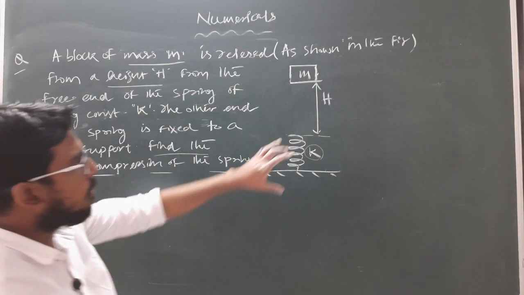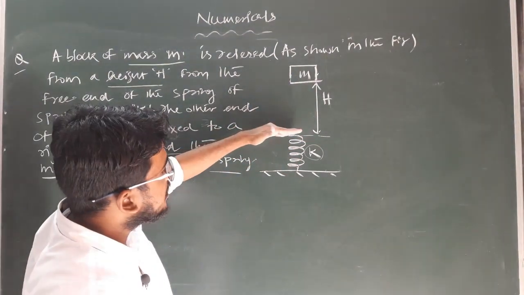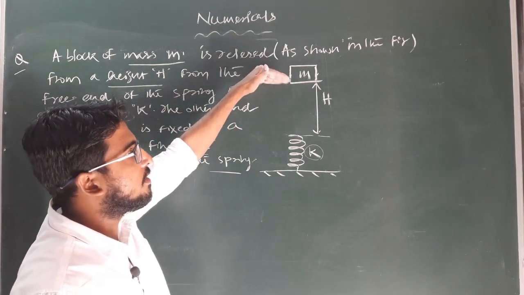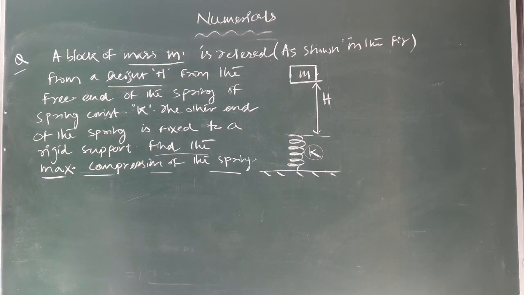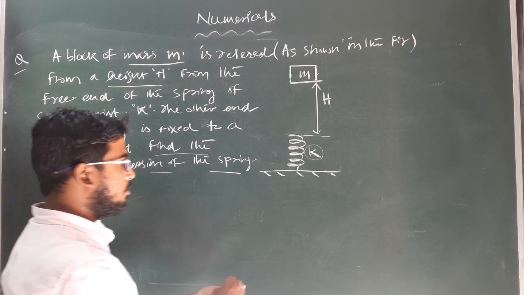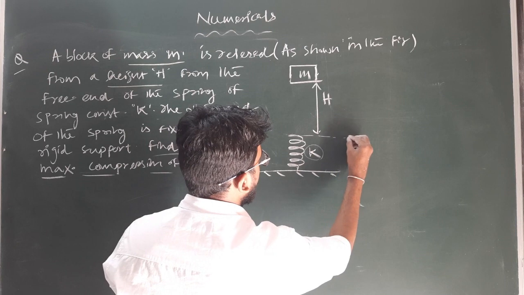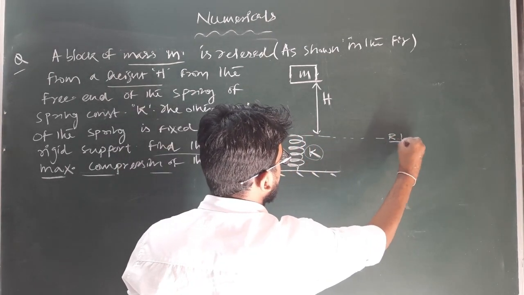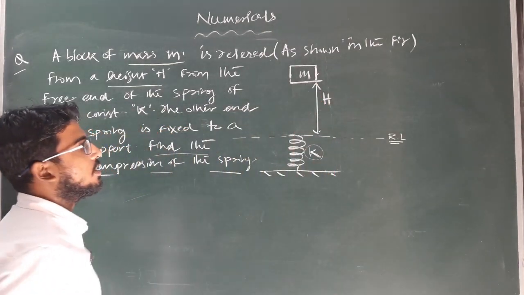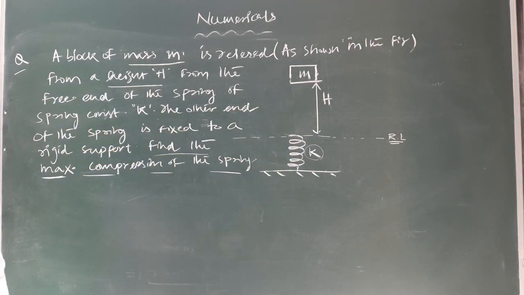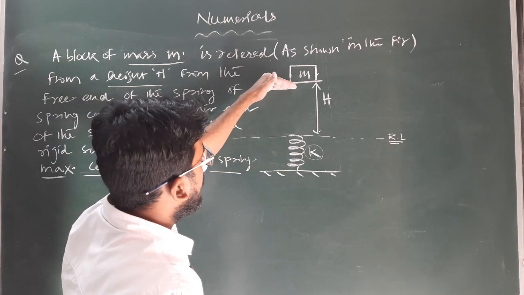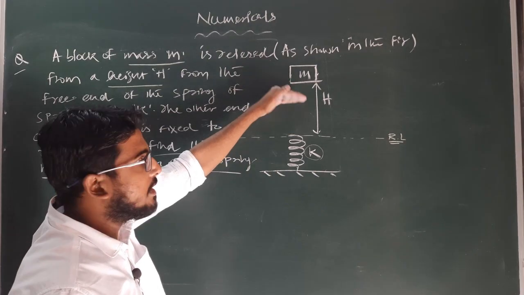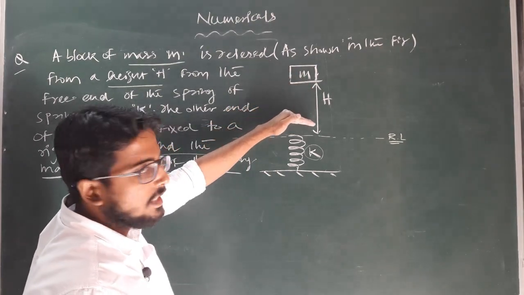As the block is at a height h above the spring, it will have some potential energy, taken as mgh, if I am considering this level as the reference line. So the initial potential energy will be mgh. When the block moves downward, its potential energy gradually decreases and its kinetic energy gradually increases.